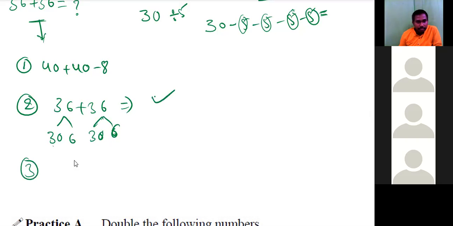Any other way? 32 plus 38? No, don't go to that number. Instead of doing 36 and 36, if you do 32 and 38, then it will be the same again. Always think of bases. Sir, we should take 4 from 36 and add it to the other 36.